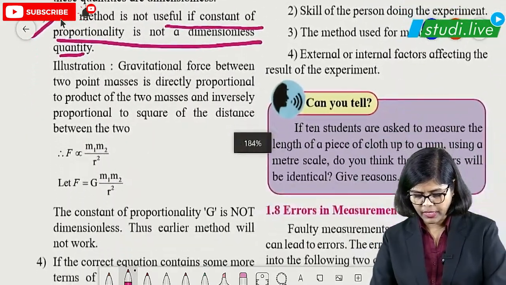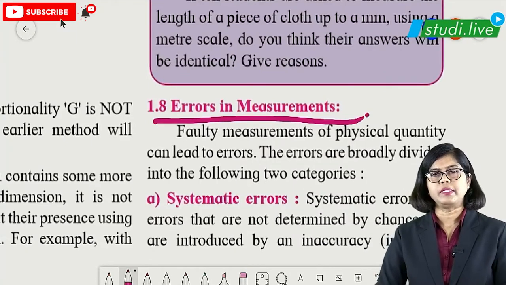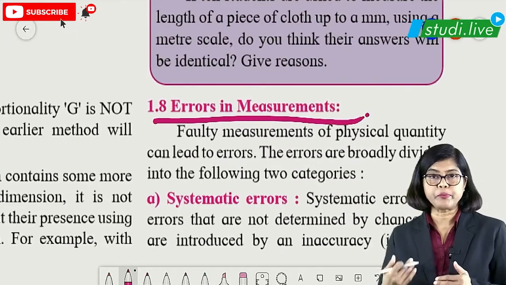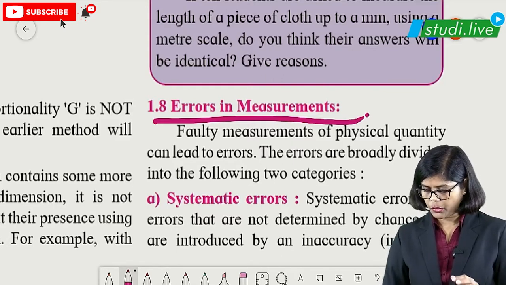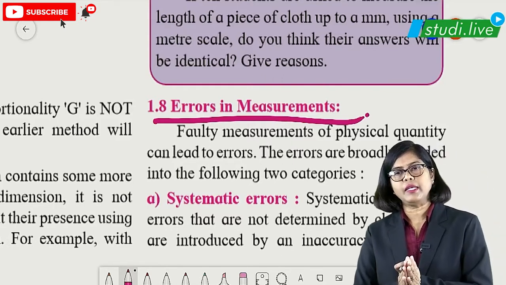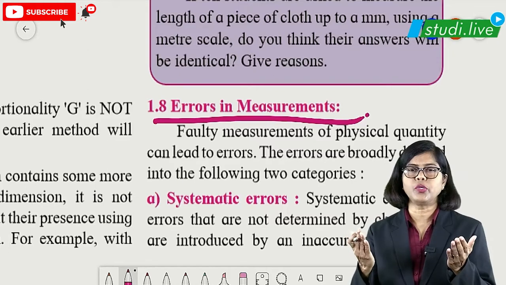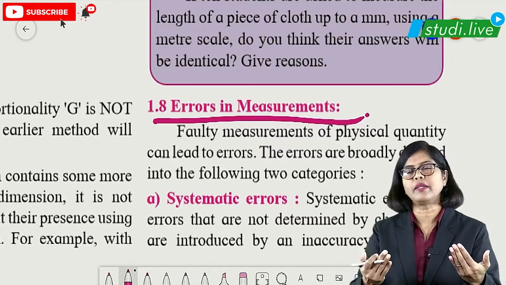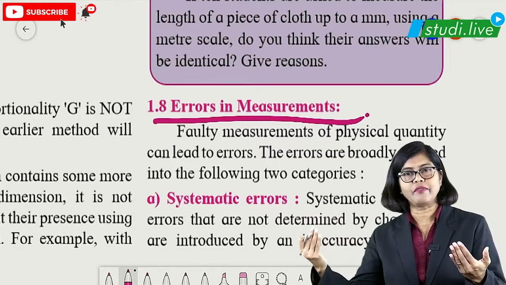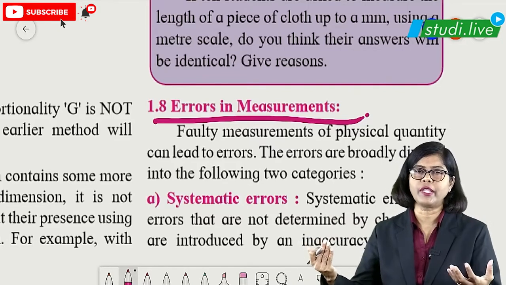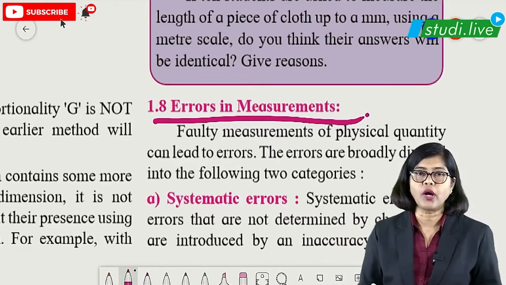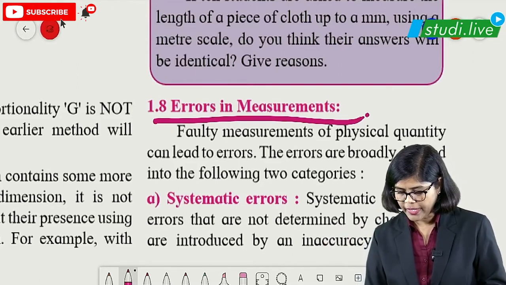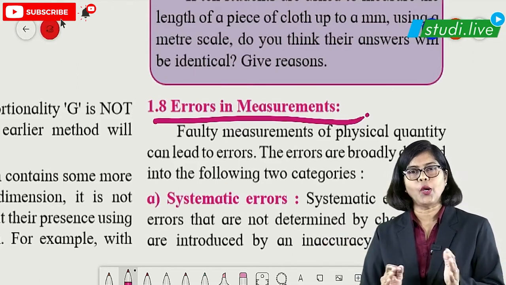And then after that, error in measurements. This is important. So we are going to talk about different types of error, but first we should know the meaning of error. Suppose 2 readings are given to you. One is the reading you are finding and the other is with the teacher. So the teacher has what? The true value, and what you are finding is the observed value. If both readings have any difference, we call it what? Error. Okay, so error is nothing but the difference between the true and observed value.